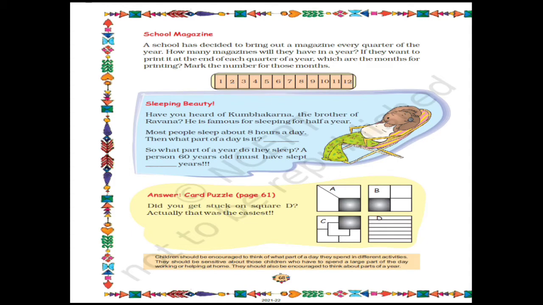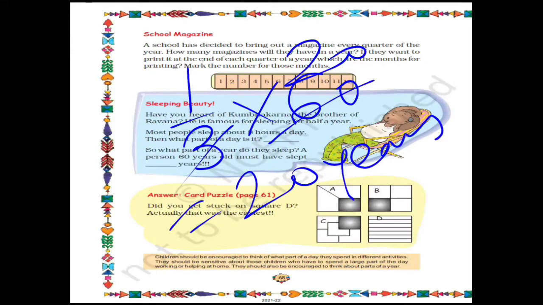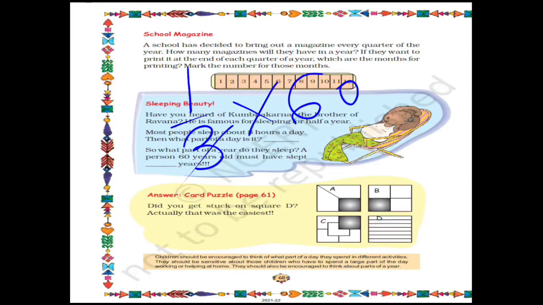A person 60 years old must have slept blank years. So if they are sleeping 1/3 part of a day, and we calculate for a 60-year-old man, how many years has he slept? How will we find it? We will multiply 1/3 into 60. So we know 3 gets cut, 60 gets cut, 20 will remain. So the answer will be 20 years. So a 60-year-old man will sleep 20 years. I hope this is clear.